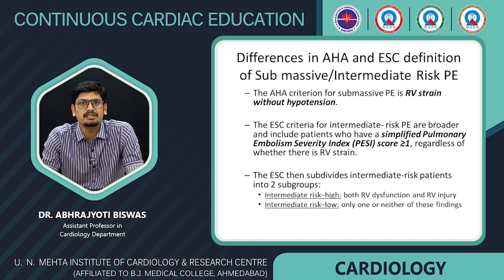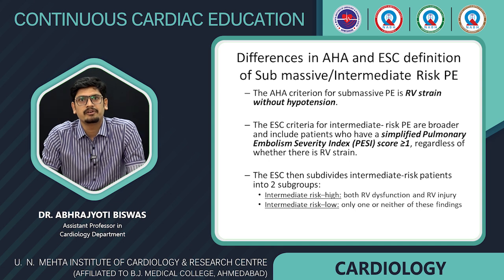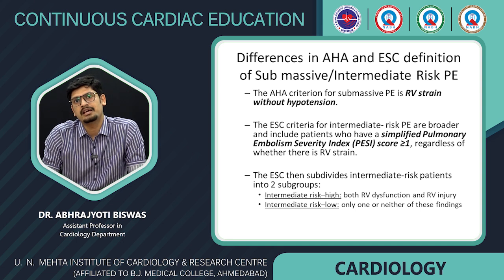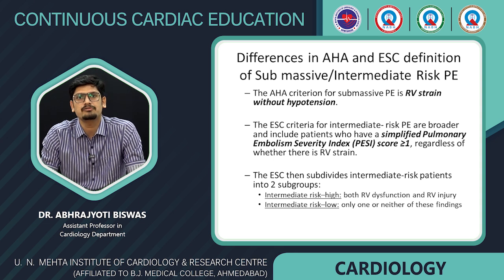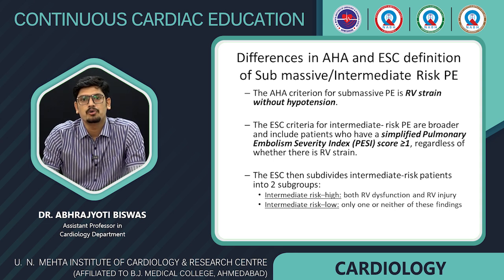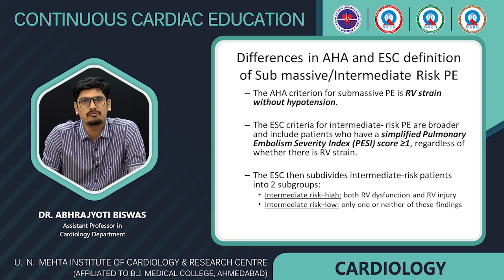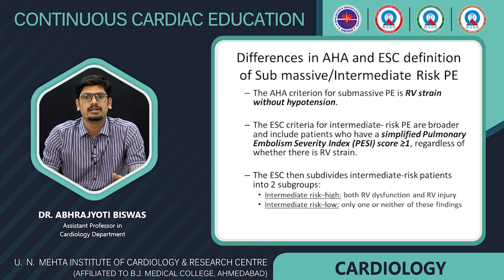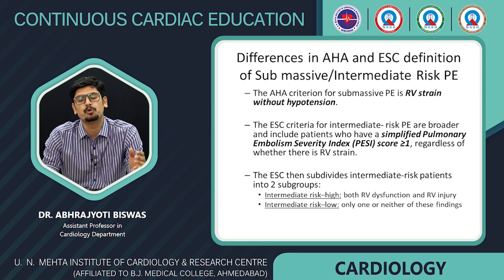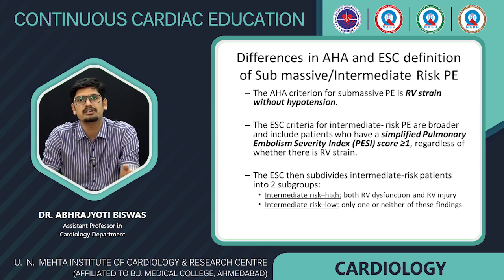There is a difference in the AHA and the ESC definitions. Whereas AHA states that submassive PE is RV strain without hypotension, the ESC criteria state all those cases of pulmonary embolism who do not have hypotension but have a simplified PESI score of more than 1. Following which, they further subdivide the intermediate risk into two subgroups, the intermediate high risk group and the intermediate low risk group. The high risk group has both RV dysfunction and RV injury, whereas the intermediate low risk group has only either RV dysfunction or injury.